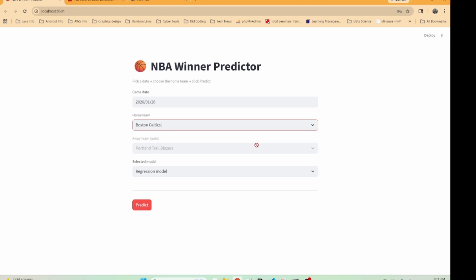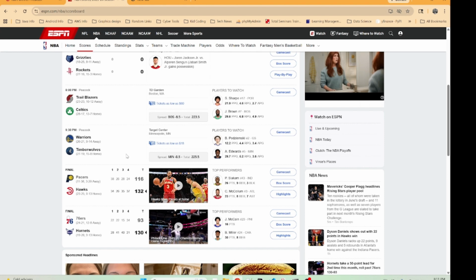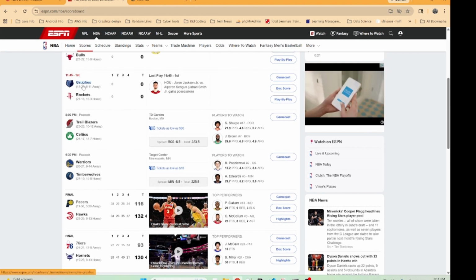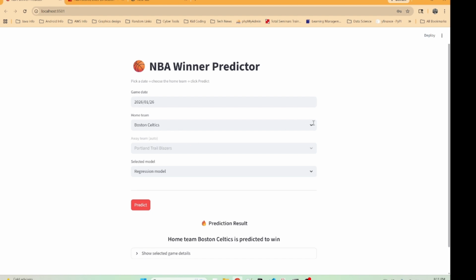So let's go to Boston Celtics versus the Portland Trailblazers. It's going to pick Boston Celtics. I would have picked Boston Celtics as well. They've been playing really well. I know Portland's surprising some people, but I like Jaylen Brown. In my mind, he's the MVP. He's been carrying this team, doing so well. Did this game happen already? No, it did not. Again, Boston's home, so yeah, kind of. I would pick this as well.